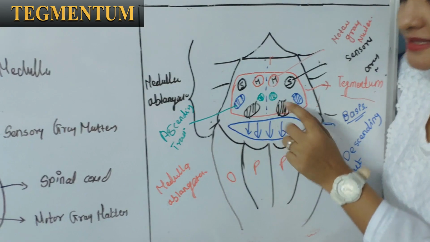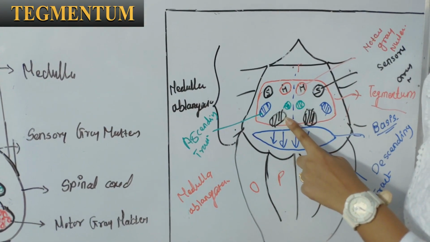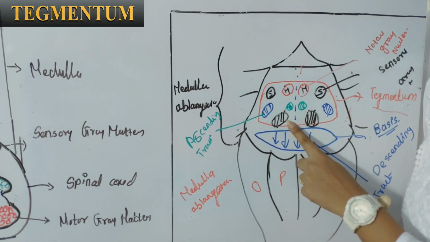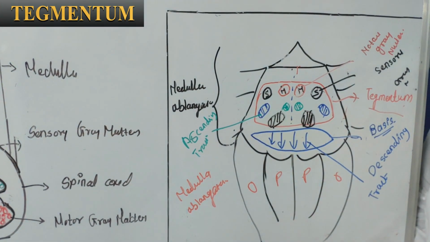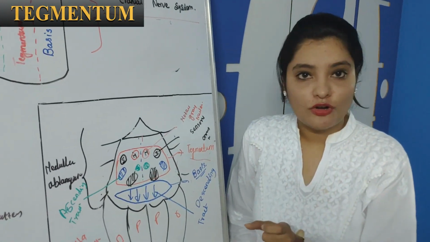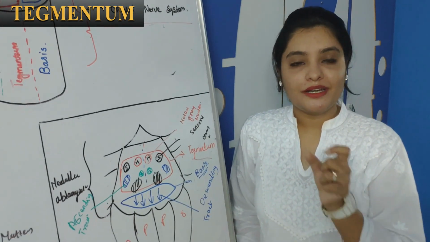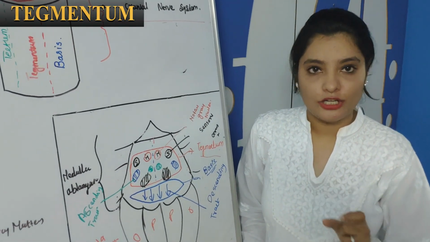The supplementary nuclei which is situated in medulla oblongata is called as olivary nuclei. The supplementary nuclei which is situated in pons is called as pontine nuclei, and the supplementary gray nuclei which is situated in midbrain is called as red nucleus.